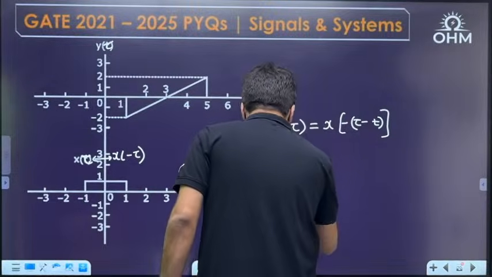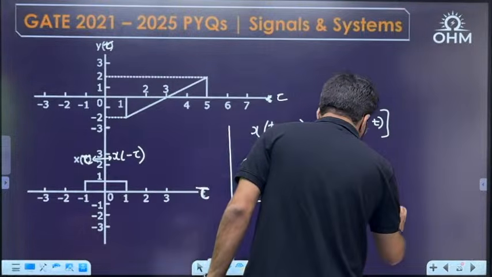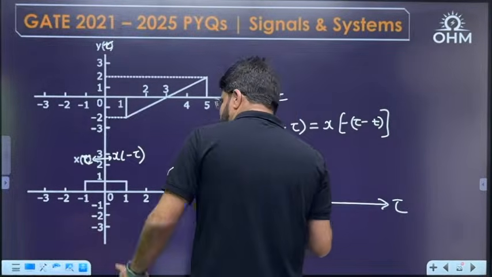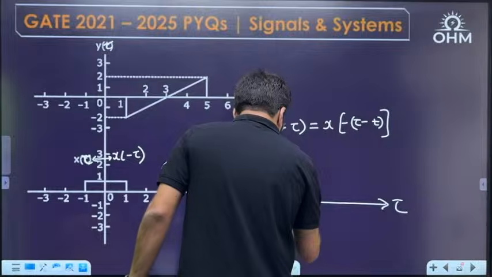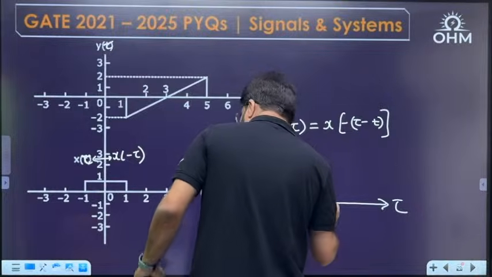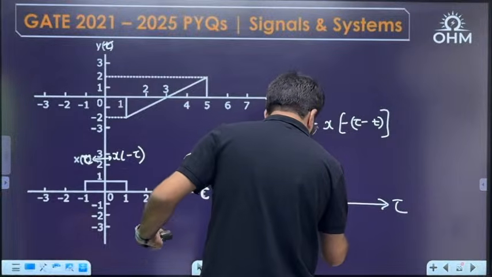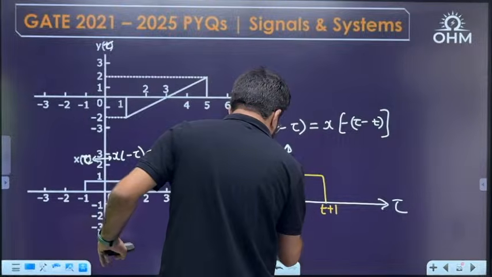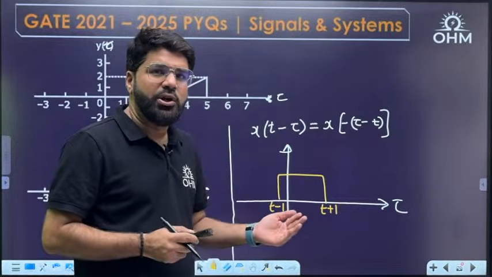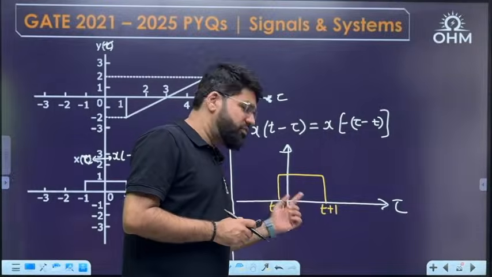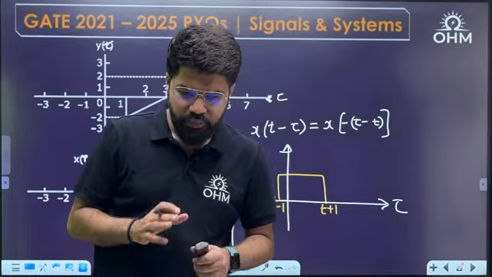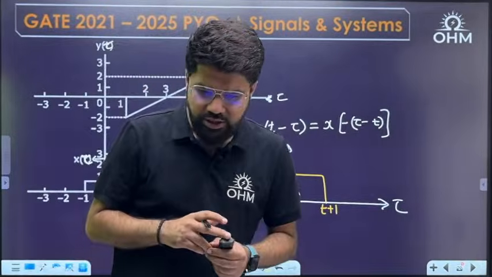So what is going to be my resultant waveform? I am going to draw the x of t minus tau waveform, and that should be looking like shifted by t units. If it was 1, here it goes to 1 plus t, or let me write it as t plus 1. Minus 1 plus t, or I can write it as t minus 1. So it is shifted by 2 units. It can be right or left shifted based on the time, because t can take any value, plus or minus anything.